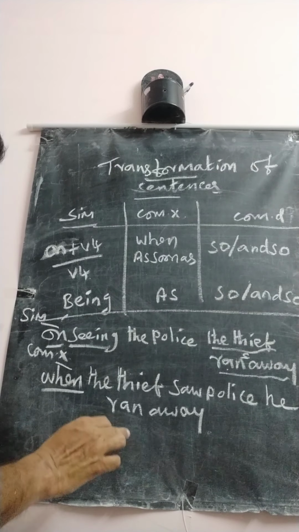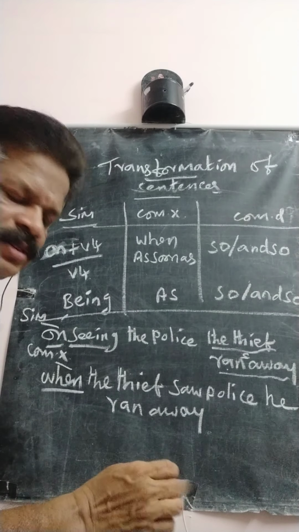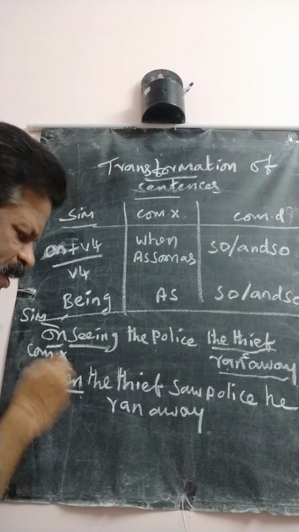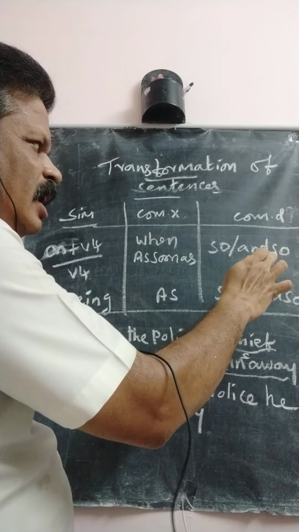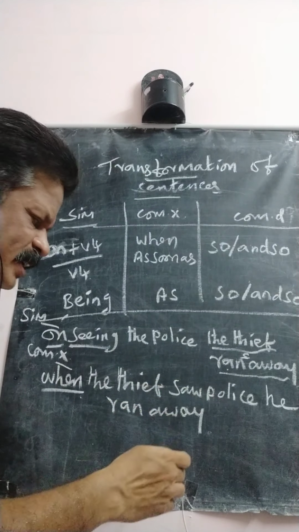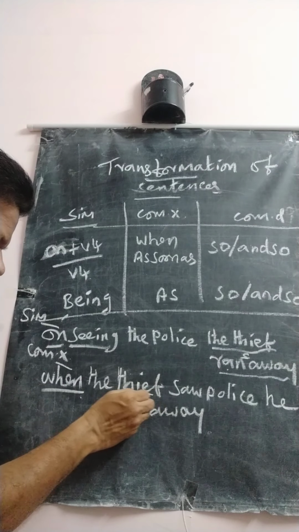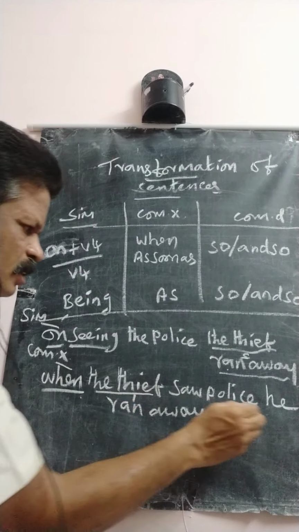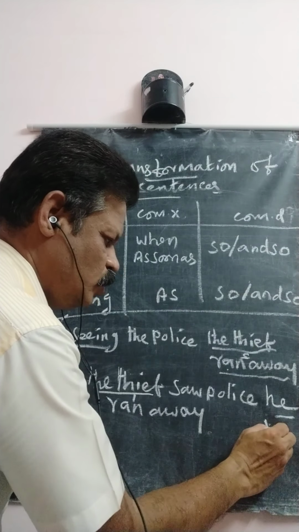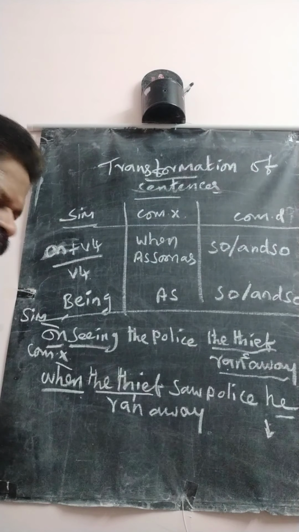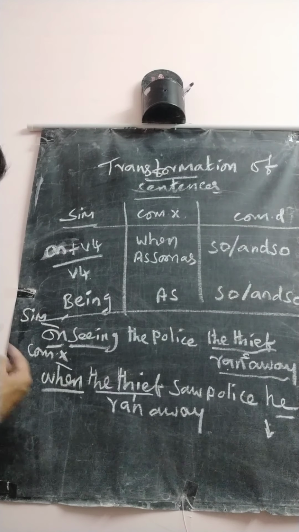Just now I asked you to change this into a compound sentence. You remove this subordinate conjunction and add a coordinate conjunction, so or and so, before the second subject. Here the first subject is the thief, the second subject is he. So in this part you have to use a coordinate conjunction. Remove this when.